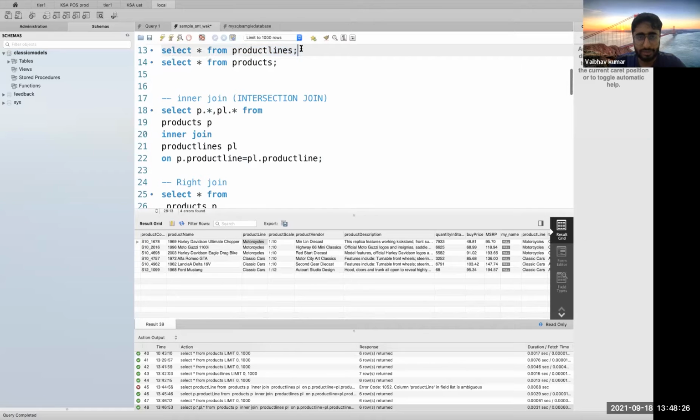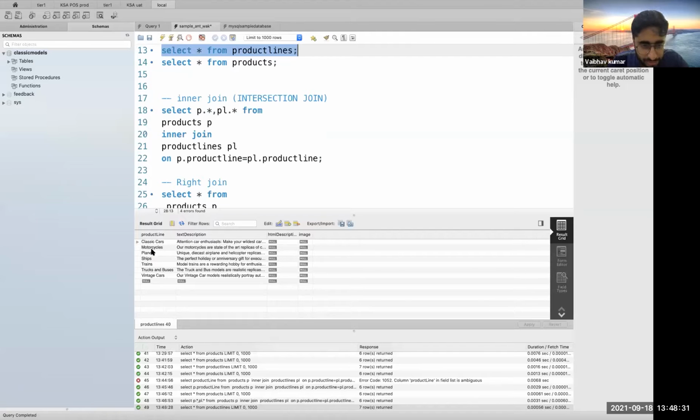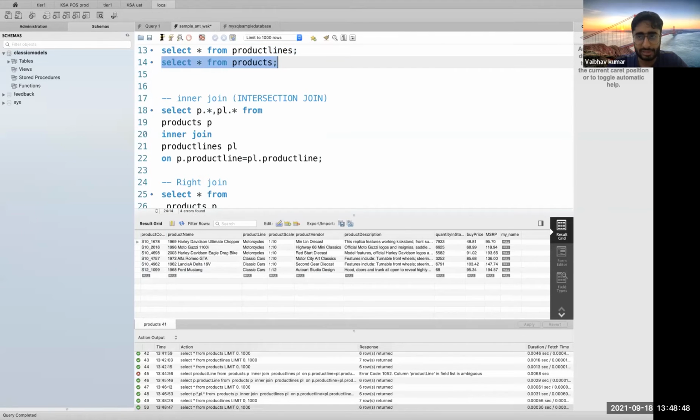So if you go and check what is there in product lines, you will see these are the different types of product lines which are available in this particular table. And you could see only two of these are present in my product table: classic cars and motorcycles. So if I check here, classic cars and motorcycles are the only keys available. As I said, it's an intersection of two tables, so only the records which match with these keys would be joined with the product lines table.